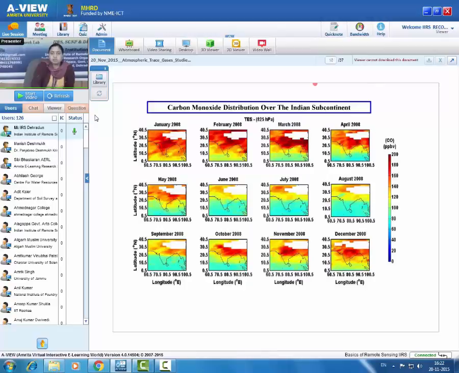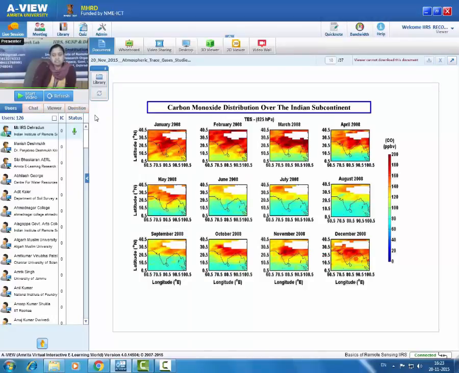Similarly, we have also investigated distribution of carbon monoxide obtained from the Tropospheric Emission Spectrometer at 825 hectopascal. This also shows a similar type of feature in which January, February, March, April and May values of carbon monoxide are high. June, July, August and September show lower values, and again October, November and December show higher values.